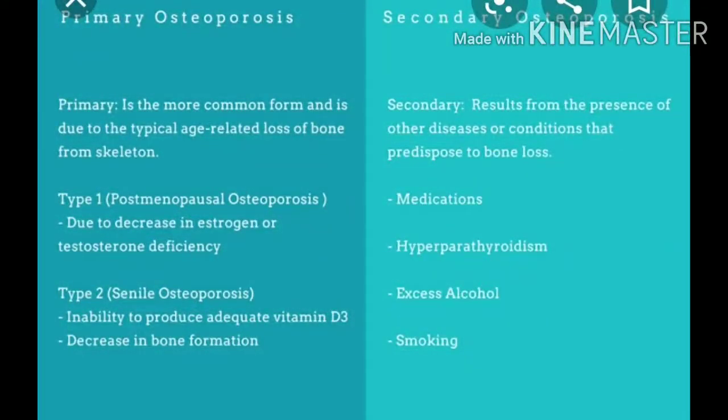The primary cause of osteoporosis, the more common form, is due to the typical age-related loss of bone from the skeleton. After post-menopause, due to decrease in estrogen or testosterone deficiency and inability to produce adequate vitamin D3, there is a decrease in bone formation. Secondary causes include results from the presence of other diseases or conditions that predispose to bone loss, medications,